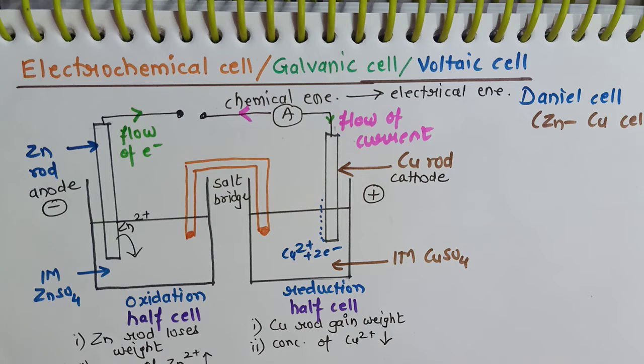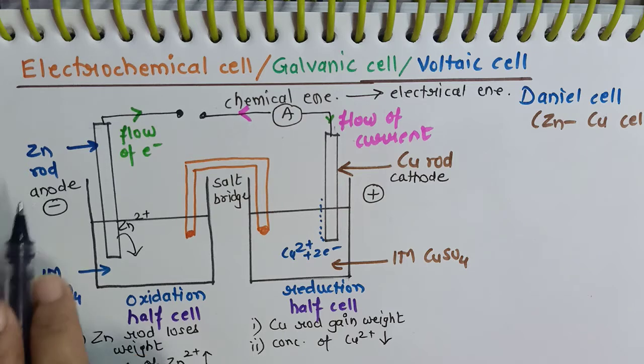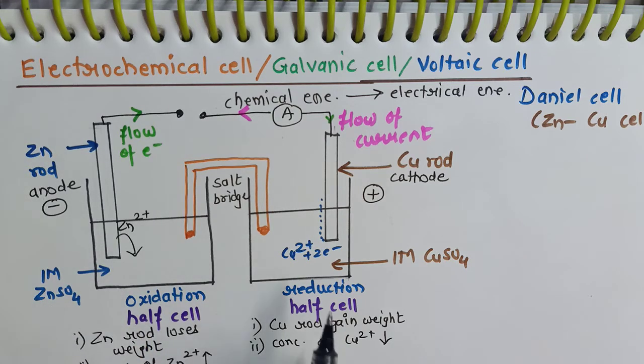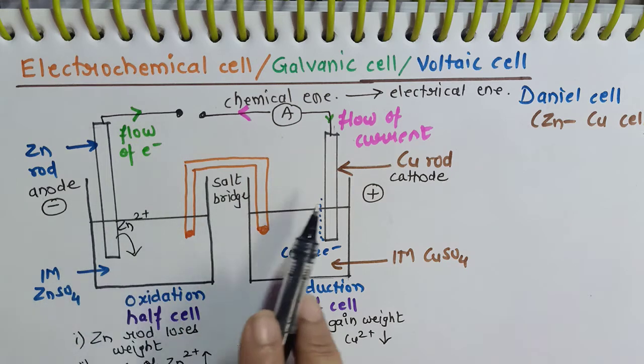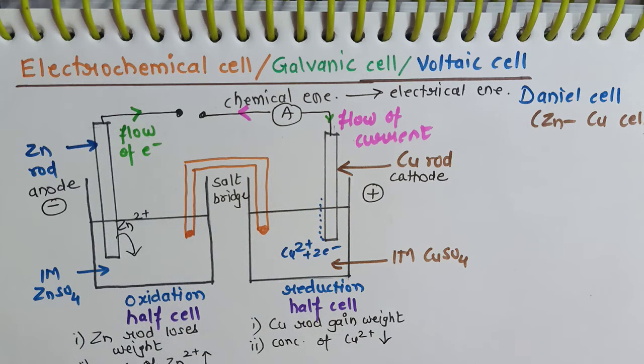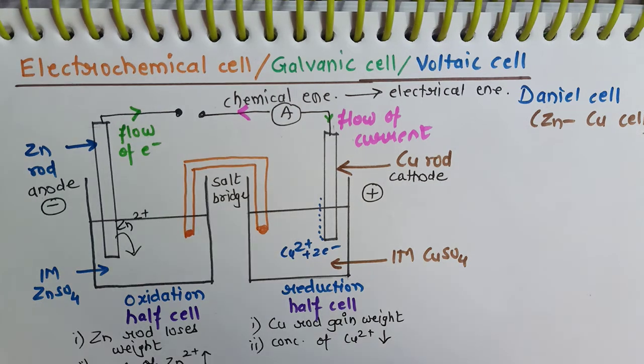So what is the overall summary of this Daniell cell? That we have two half cells, oxidation half cell and reduction half cell. Oxidation occurs at anode where there is a loss of electron. Reduction occurs at cathode where there is a gain of electron. In this case, Daniell cell, the electrons flow from zinc to copper, and conventionally the current flows from copper to zinc. As the reaction proceeds, there is a change in the weight of both electrodes and there is a change in the concentration of ions in both the electrolytes.